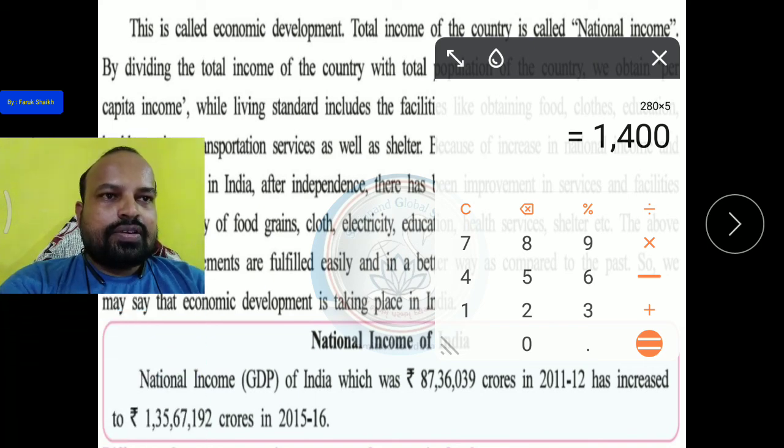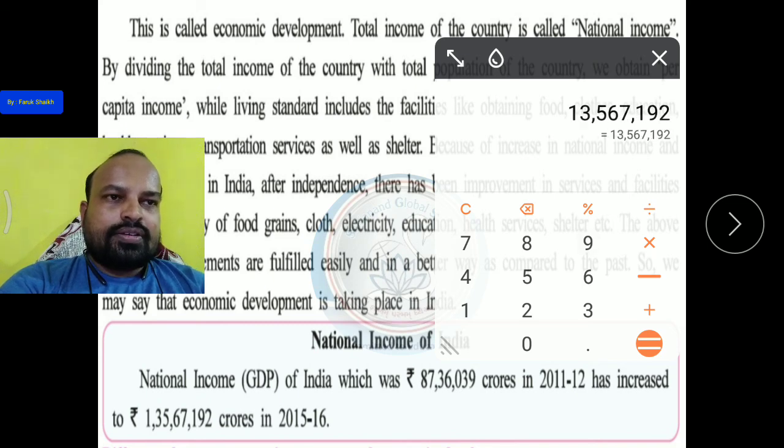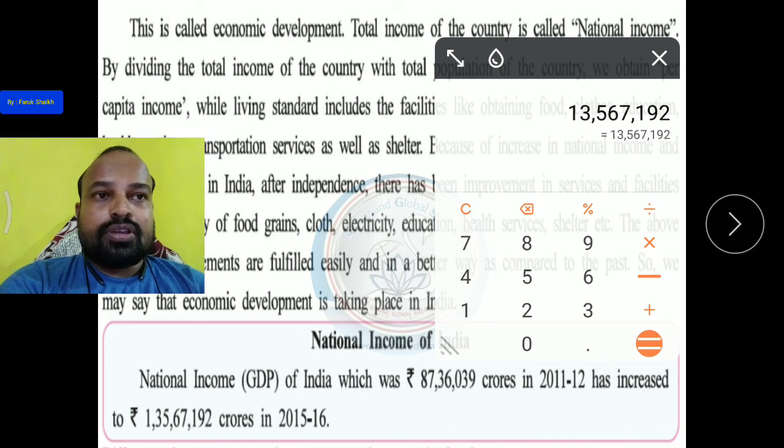Let us see, we divide 1 crore 35 lakh 67,192, and the total population of our country at that time was approximately 120 crore.